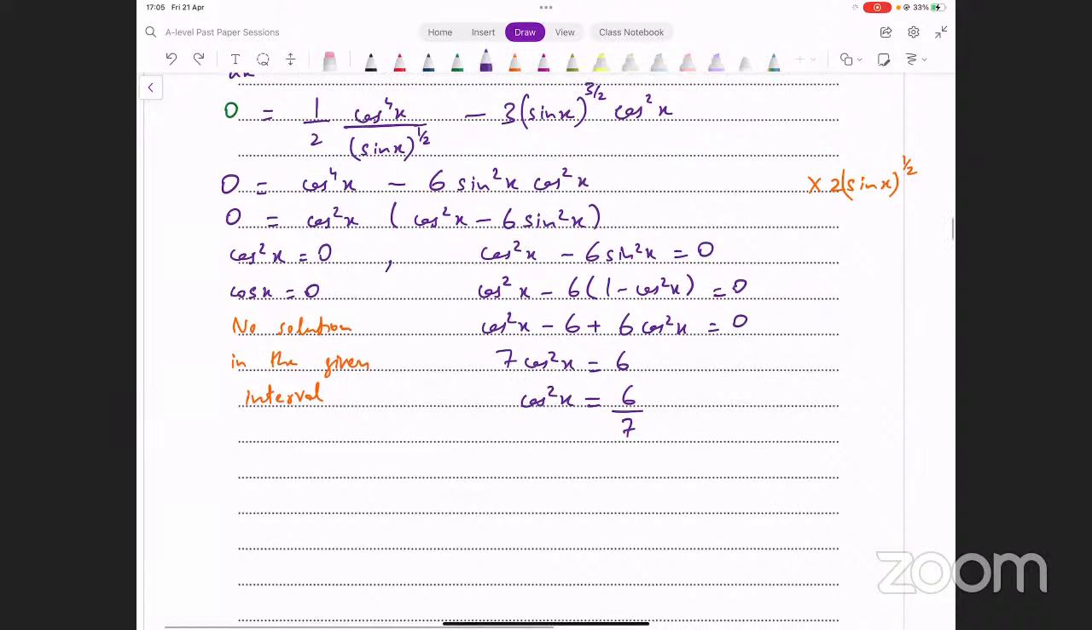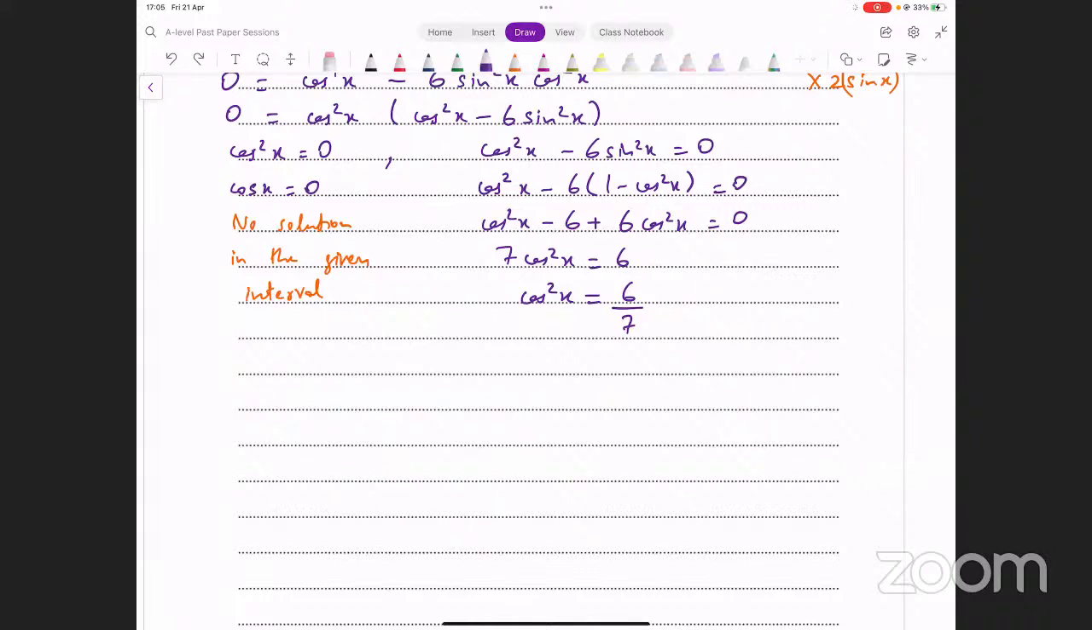सेकंड केस देखते हैं. सेकंड केस में आपके पास क्या आ रहा है? cos square x equals 6/7. नाउ रिमेंबर whenever you take square root you have to put plus minus. So इसका अगर आप स्क्वायर रूट लोगे 6/7 का, let's see what this turns out to be. Square root of 6/7, so this turns out to be cos x equals plus minus 0.9258. That's the value of cos x that we end up getting from this.